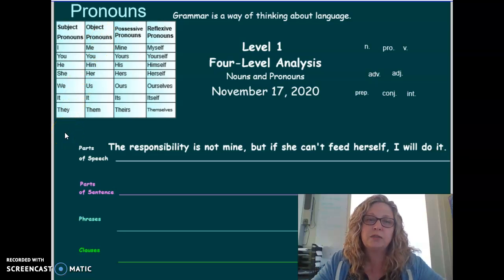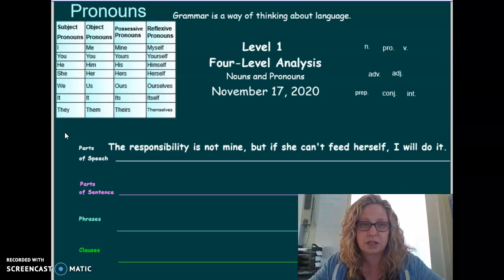Subject pronouns do the action of the sentence, or of the clause. They do some sort of action, whereas objects receive some sort of action. I think this works best with an example.